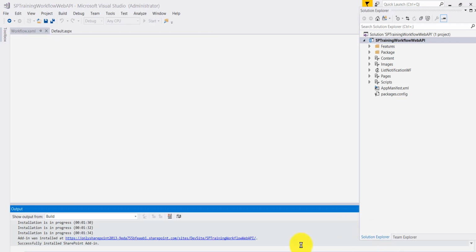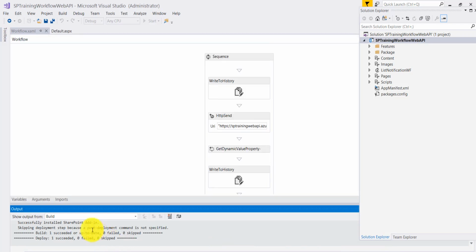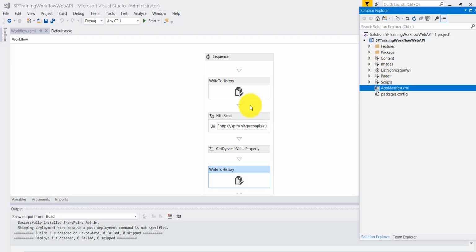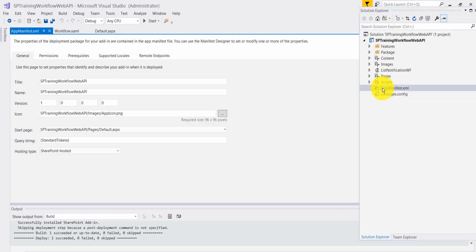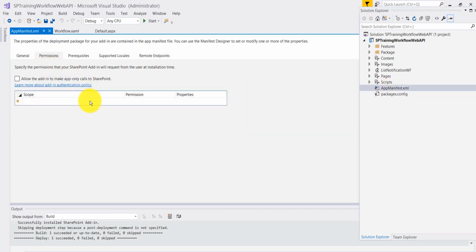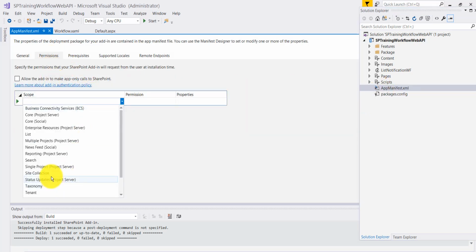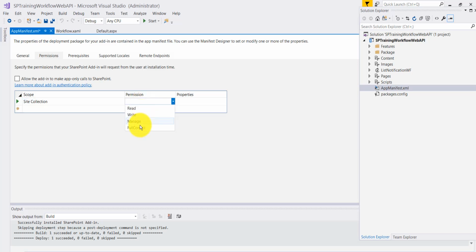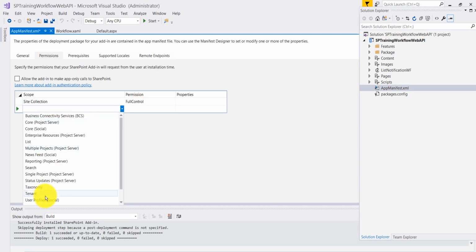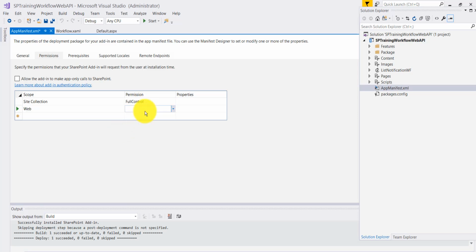You can see now the app is deployed successfully. But what we'll do is go to the app manifest.xml file and give the permissions over there. Let's say for the site collection we will give full control, and for the particular web we require full control on that.